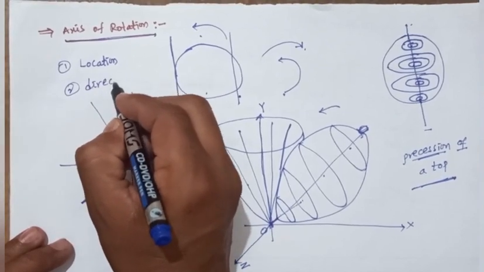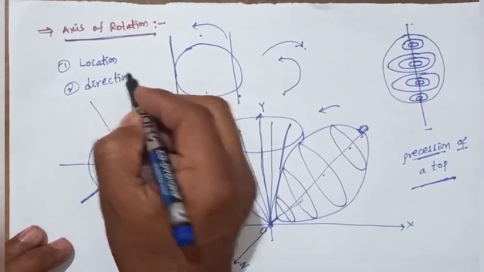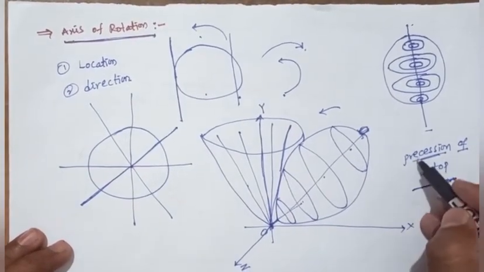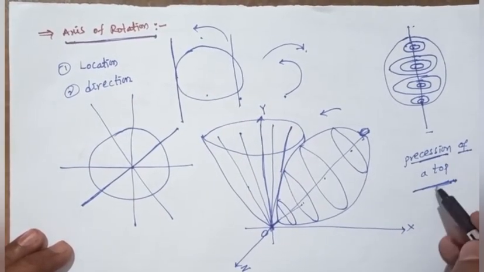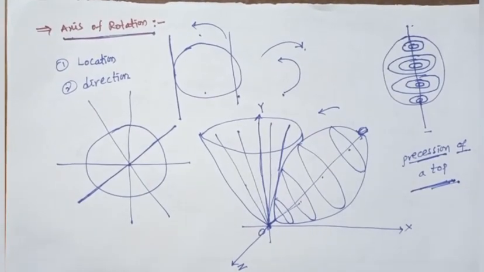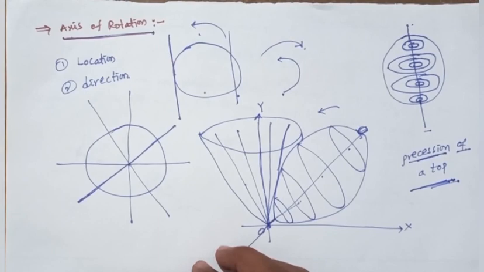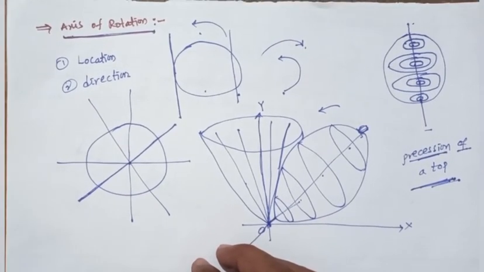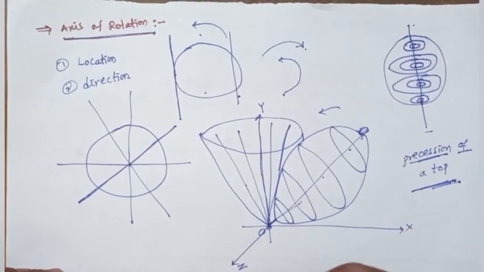What is the axis of rotation of a top called? Precession of a top. Next we will discuss the center of mass. What is the center of mass, and how do we find the center of mass of different rigid bodies?